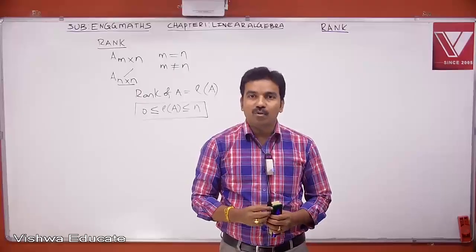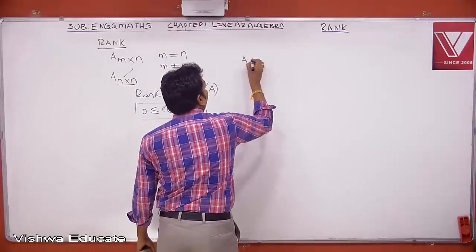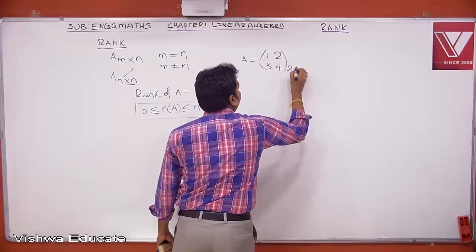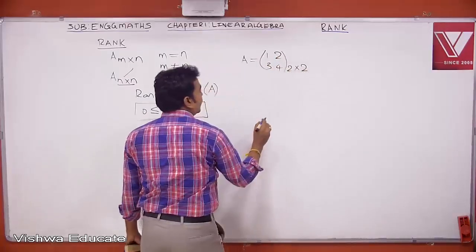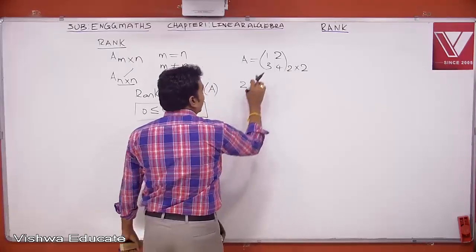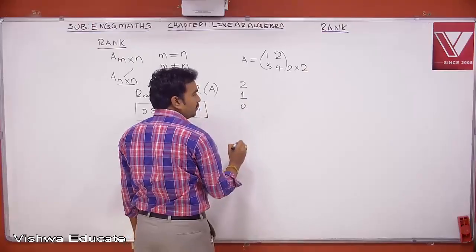So what will be the ranks of a square matrix? Let us start with a simple 2 by 2 matrix. Suppose I have a matrix A equal to 1, 2, 3, 4. Now the size of this matrix is 2 by 2. So as we mentioned just now, the maximum rank will be 2. If rank not equal to 2, it can be 1. Otherwise, it will be 0.